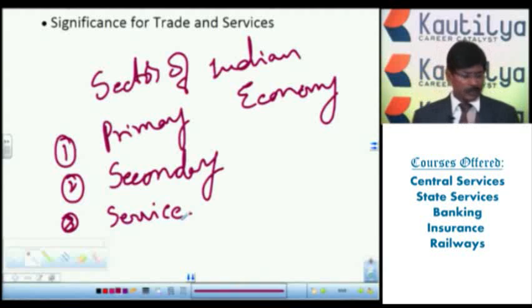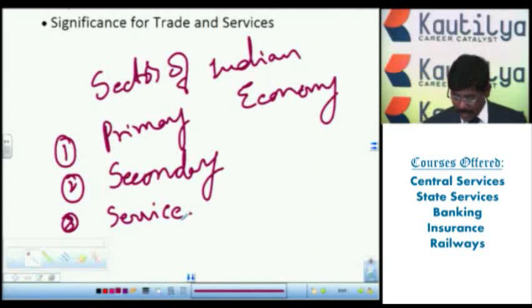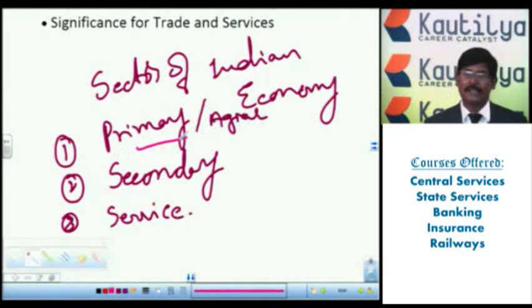What is the primary sector generally? What are the things we have produced with the help of natural resources or by exploiting the natural resources? All these things come under the primary sector activities. Under the primary sector activities, agriculture is the most important one. That's why the primary sector is also known as the agriculture sector. Mining, quarrying, dairy farming, animal husbandry, and all these things come under the primary sector.